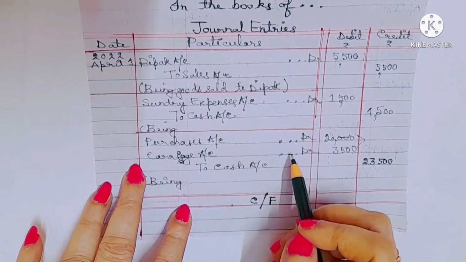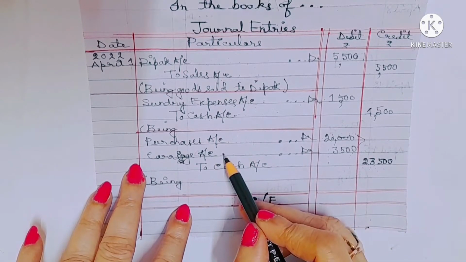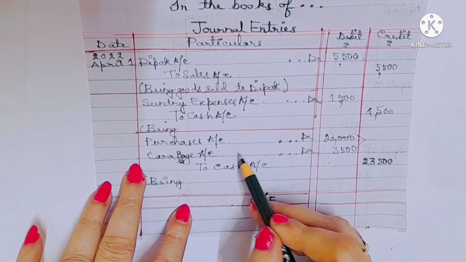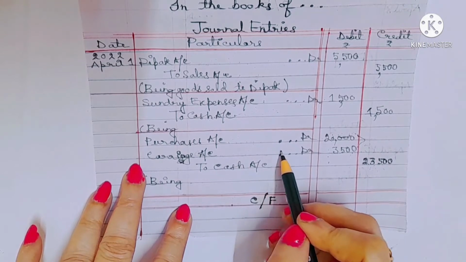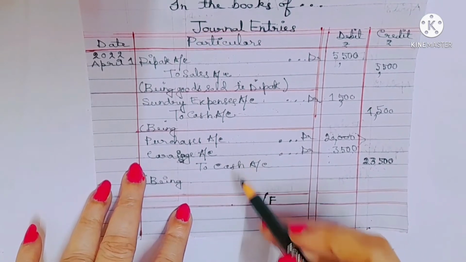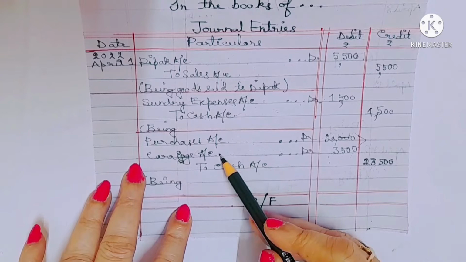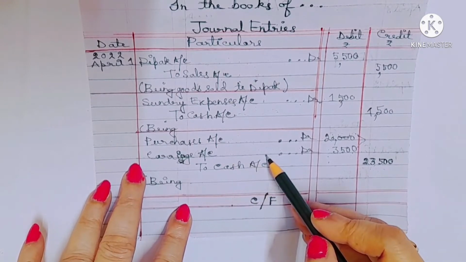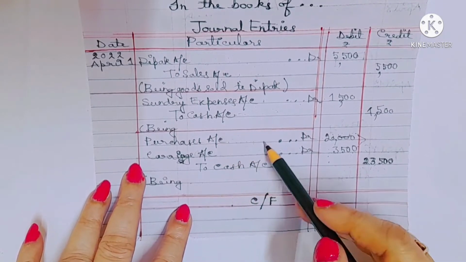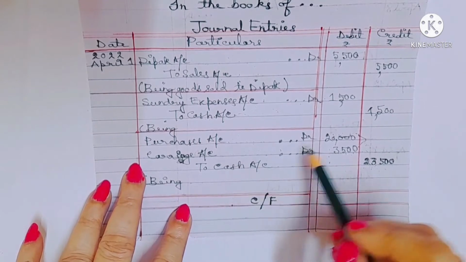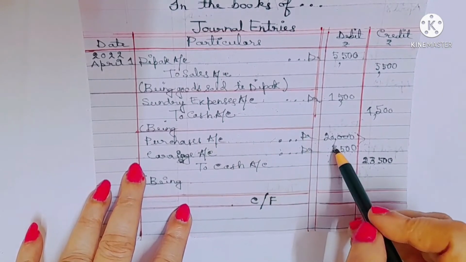Why carriage account is debited? Because carriage account always falls under nominal account. According to nominal account, all losses and expenses debit. Carriage is an expense of the business because this is a transportation cost. So all losses and expenses should be debited according to nominal account. So carriage account should be debited.